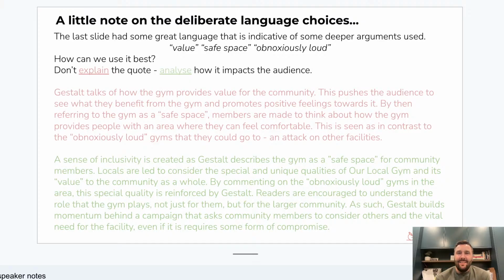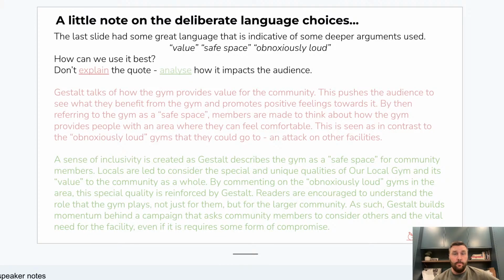Locals are led. You might notice a difference there between making people do something. Locals are led to consider. It's gentle language that shows that she's trying to do these things, and that's what we're analysing. We're here to analyse the intended effect. They're led to feel this way, to consider the special and unique qualities of our local gym and its value to the community as a whole. Nice little quote there. It's embedded, it all flows, we're flying along.